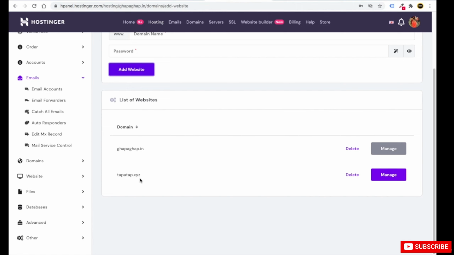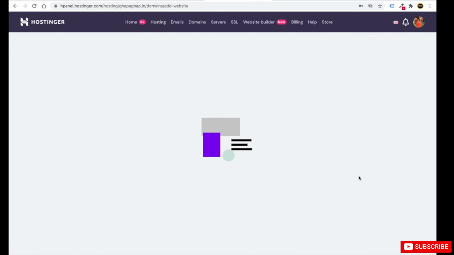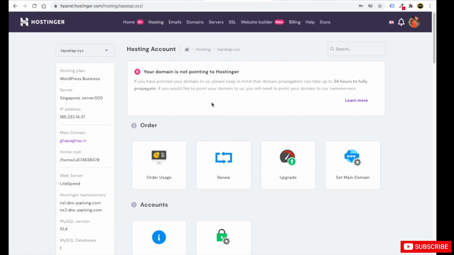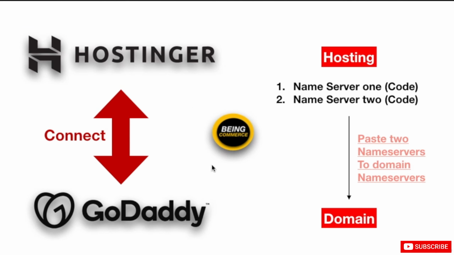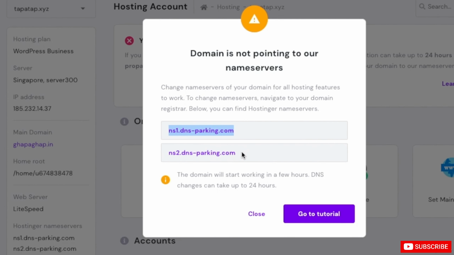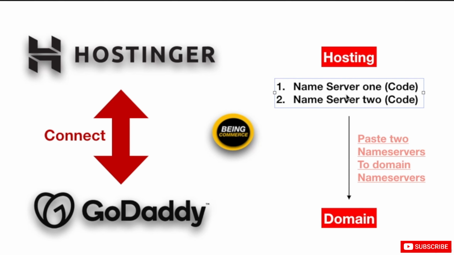Now to install a website in this tapatup.xyz domain, you just need to click on this manage button here. After you click here, you will see your domain name is not pointing to Hostinger. If you click on this click more, you will see these two name servers. If you go to the slide again, you can see our hosting, which is in Hostinger, has provided us these two name servers. Name server 1 is this one, name server 2 is this one. You just need to paste these two codes in your domain.